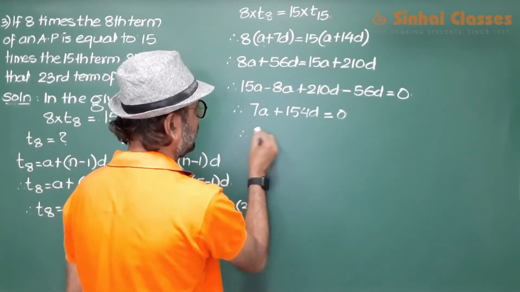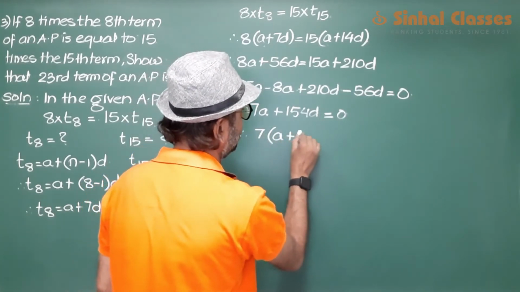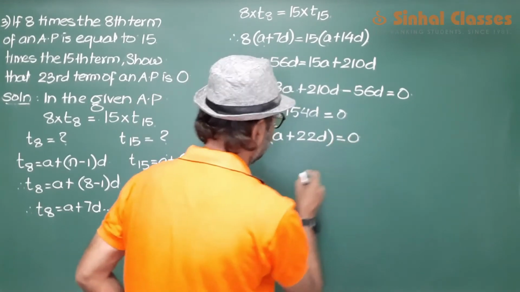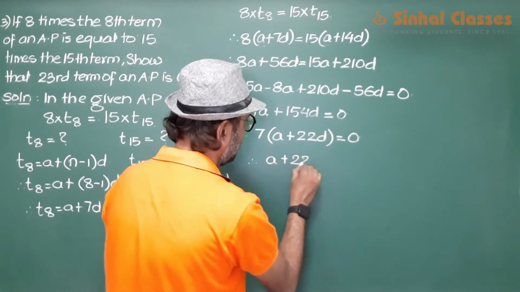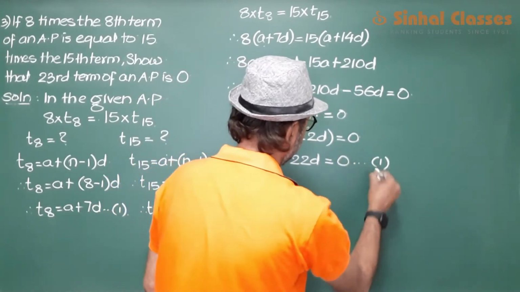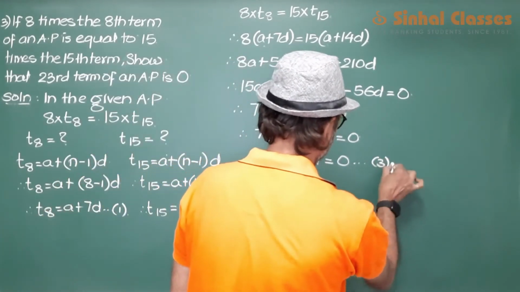and so 7a plus 154d, therefore a plus 22d is equal to 0. This is statement number 3.